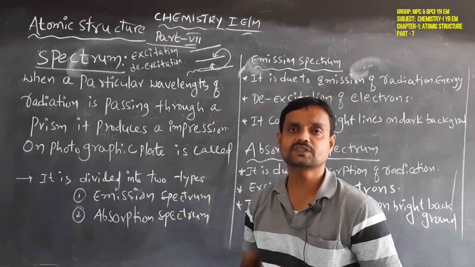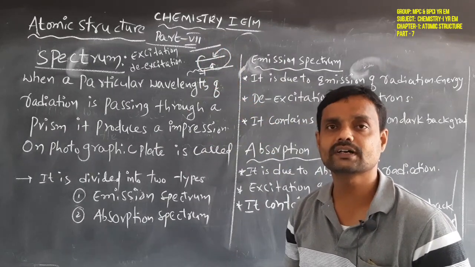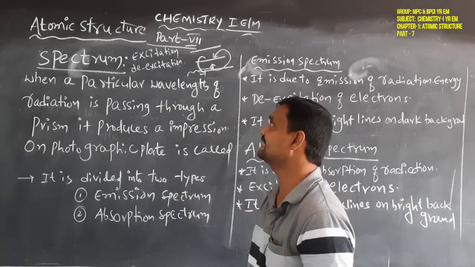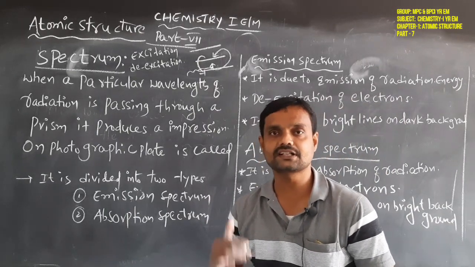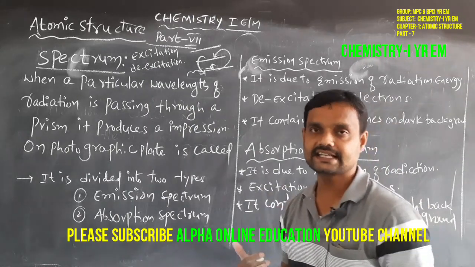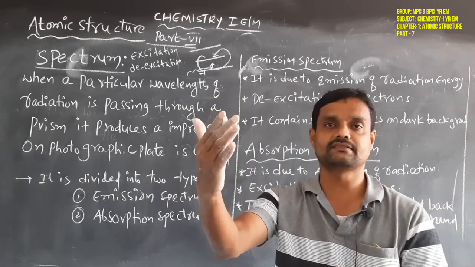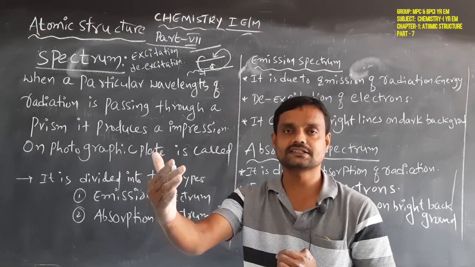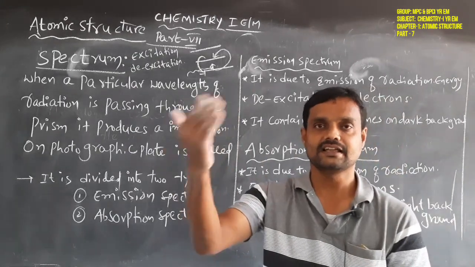And when it has moved to the higher level, it again comes back to its original level, that is the lower level. That process is called de-excitation of electron. De-excitation means the electron comes back from the higher level to the lower level. Simple. Excitation means the electron absorbs energy and jumps to the higher level. When it loses its energy, it comes back to the lower level. That is de-excitation of electron.